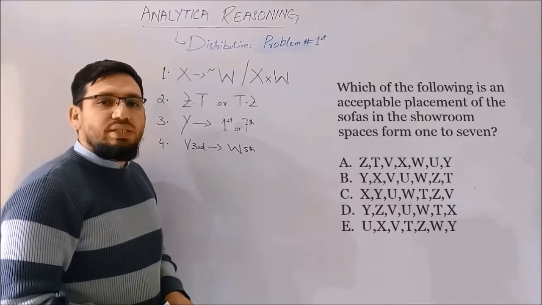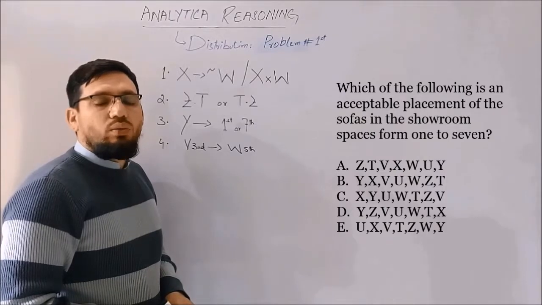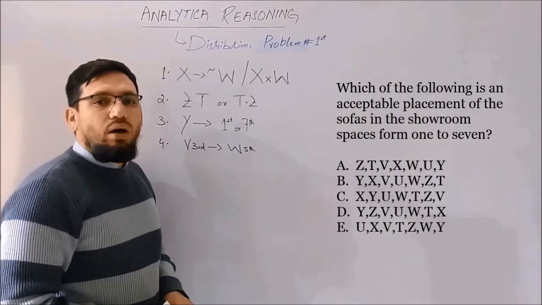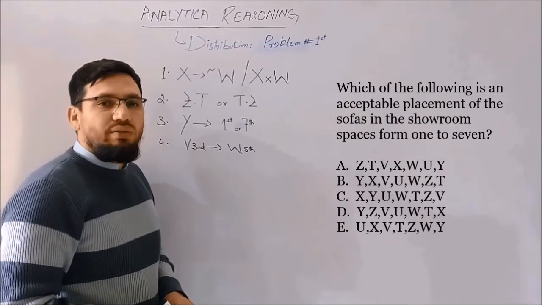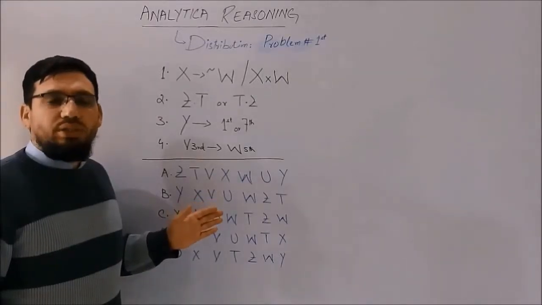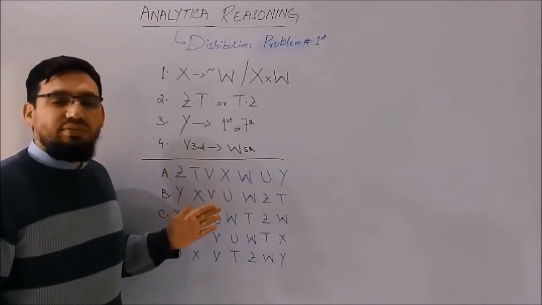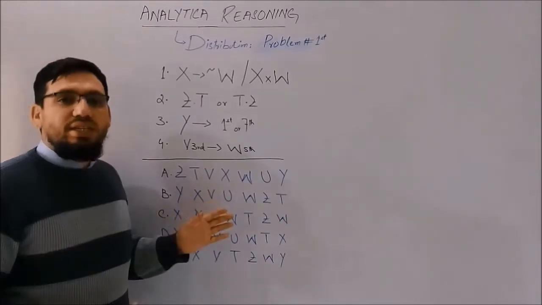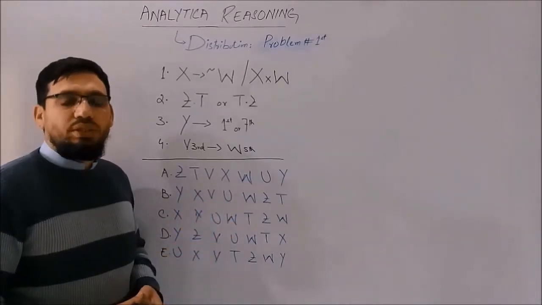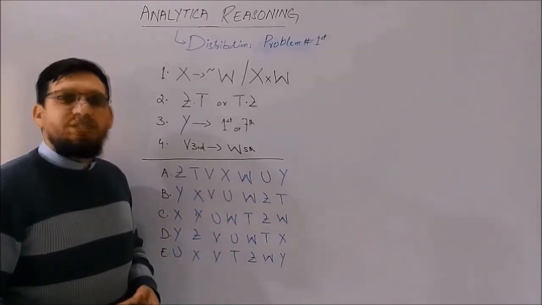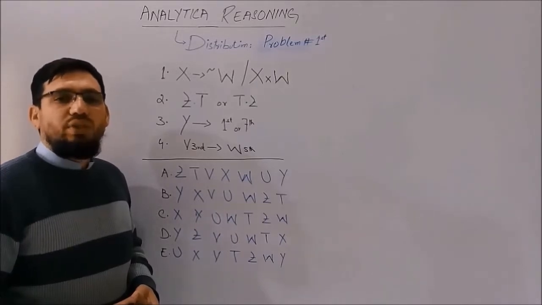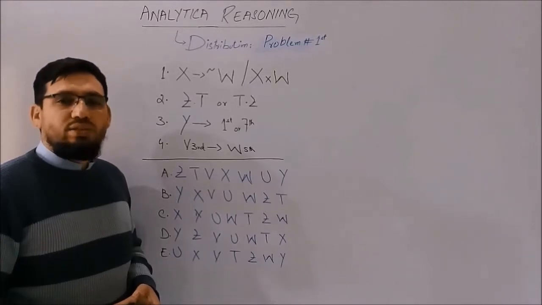The first question about this arrangement is: which of the following is an acceptable order of the sofas appearing from 1 to 7? Here we have all the 5 options and we have to analyze each of them to find the correct order. The easiest way to analyze such options is the escaping rule: check out each of the options with the given restrictions, and if that order violates a single rule mentioned above, just move to the next one and leave that option as incorrect. Let's move to analyze each of them one by one.